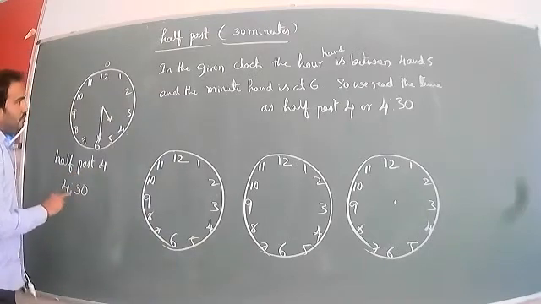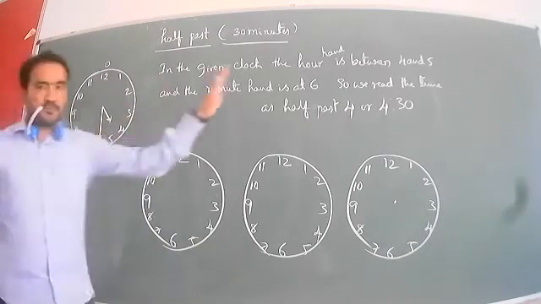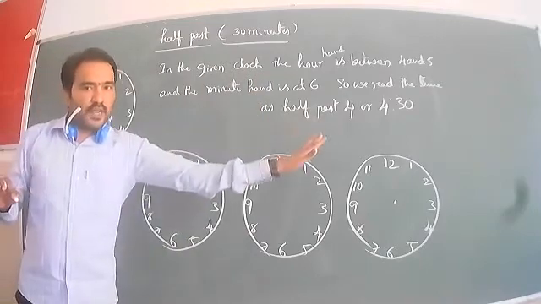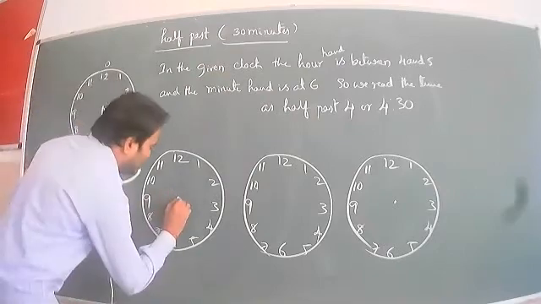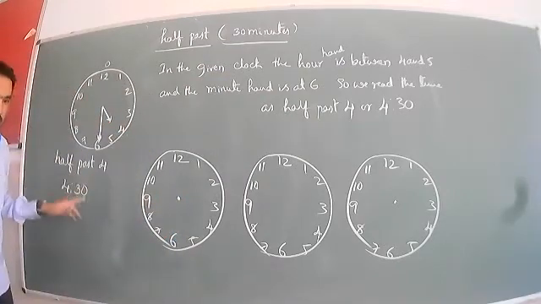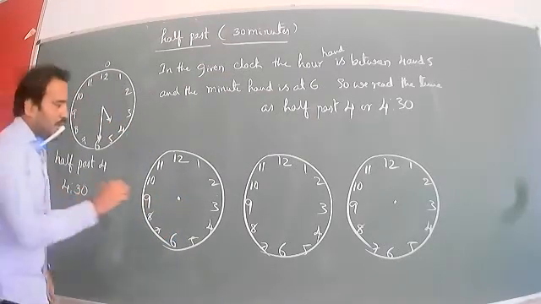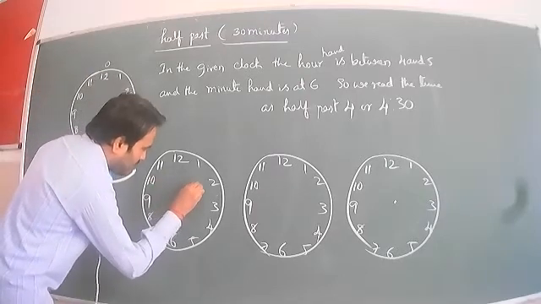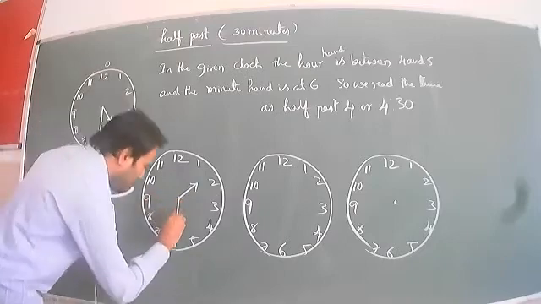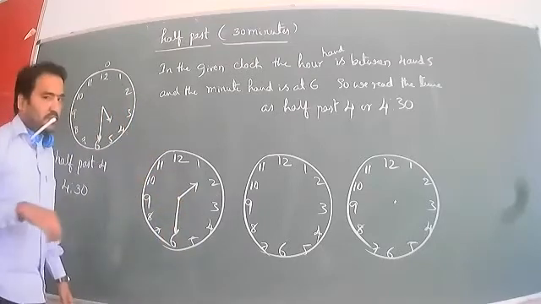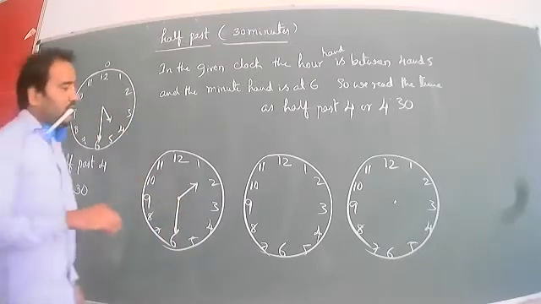The time is 4:30. It is one example. I will take another example. So look at that, I hope all of you understand. 4:30, that is called 4:30. I will take the hour hand between 1 and 2, and the minute hand is at 6. So one example, second example.